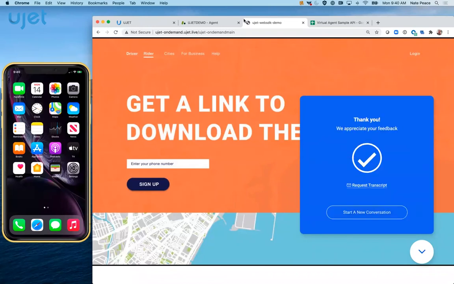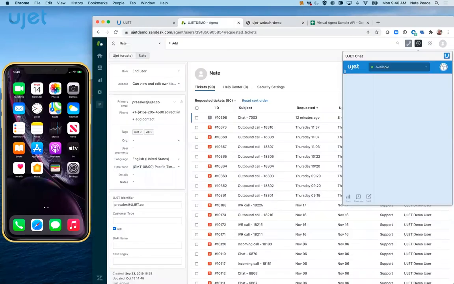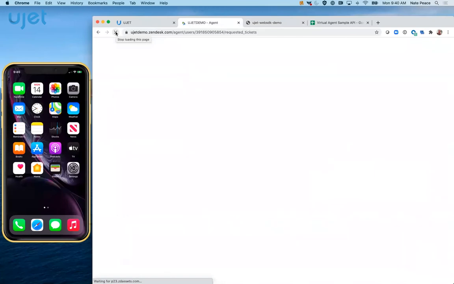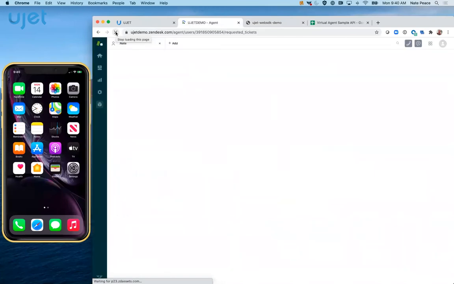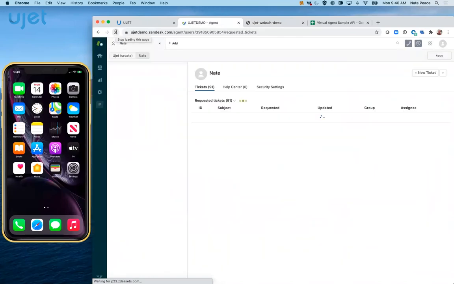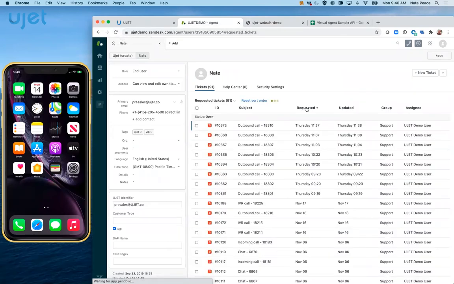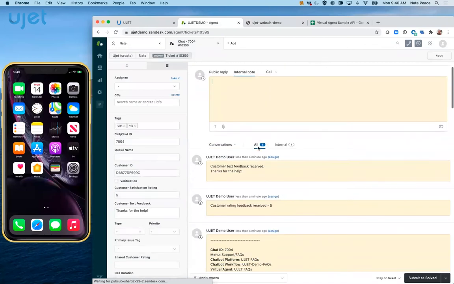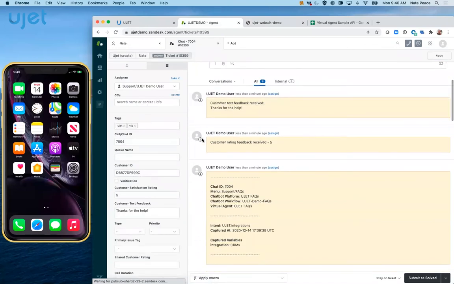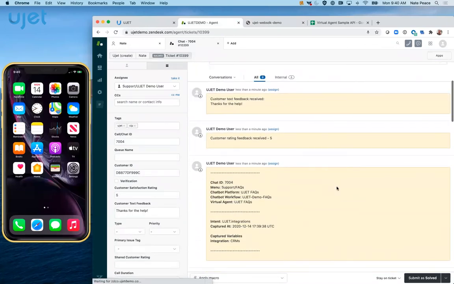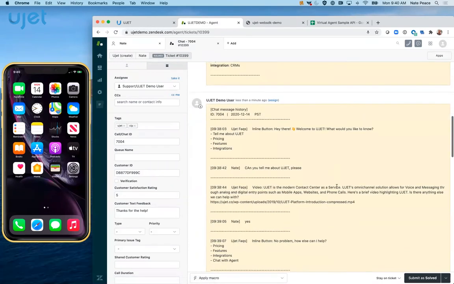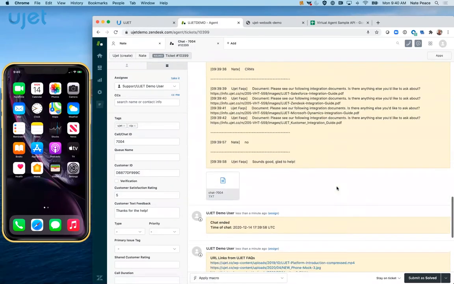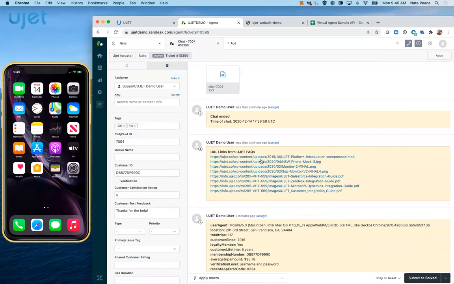Now, what UJET's also going to do with this is we're going to send this information to the CRM. We're going to make sure that we can actually keep this information, and depending on our customer's configuration, even though that virtual agent never connected with a human agent, we can still store that information. We can have a transcript of it. We can see that CSAT for it and automatically update that CSAT and report off of it. We can also see which links were mentioned to them. What was the context of this conversation?